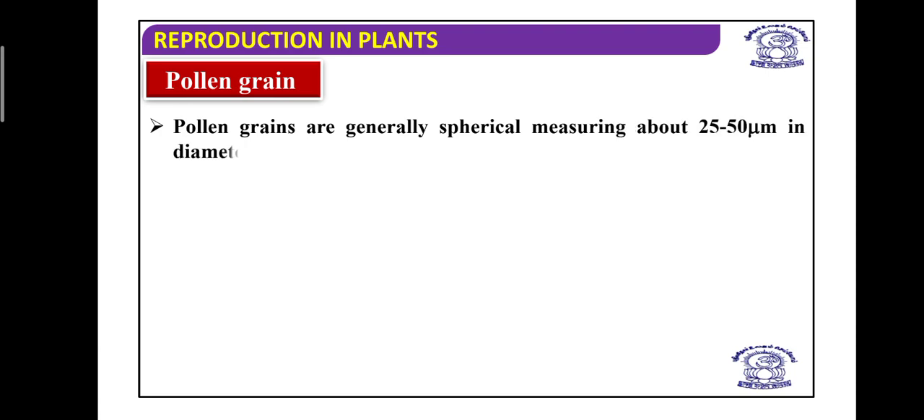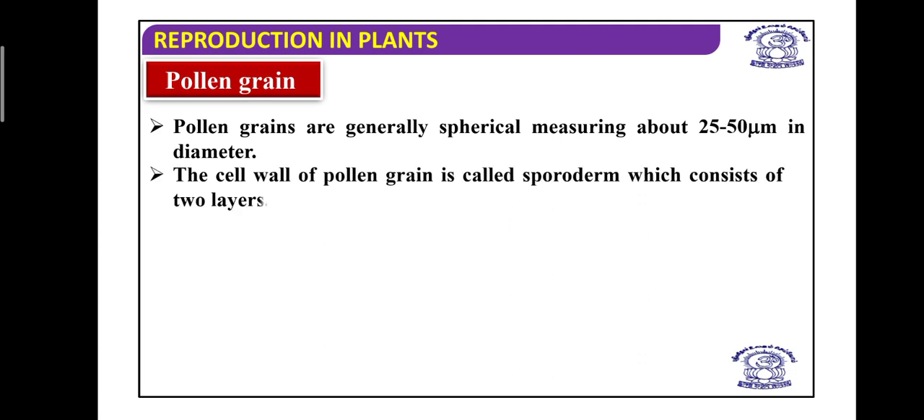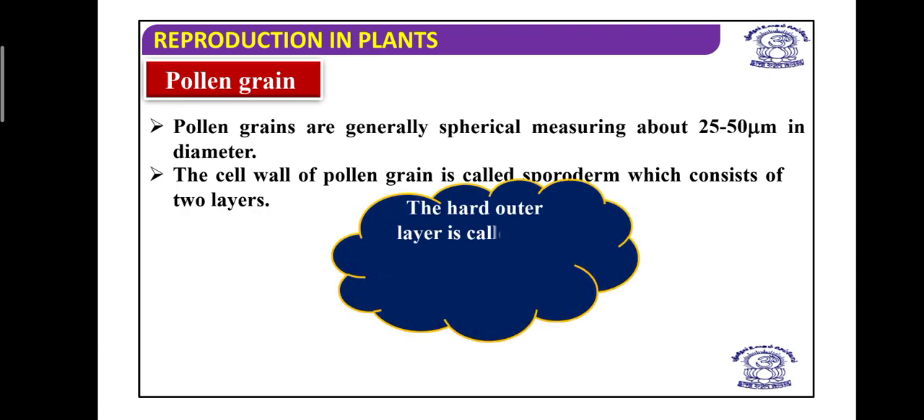So pollen grains are generally spherical, measuring about 25 to 50 micrometers in diameter. We are going to discuss the structure of pollen grain. These are very easy points, but they can ask because it is given in NCERT. Apart from this, the cell wall of the pollen grain is called sporoderm, and the cell wall is made up of two layers. Here you can see the diagram. The sporoderm consists of two layers, known as exine and intine. The outer harder layer is called exine and the inner thin layer is called intine.